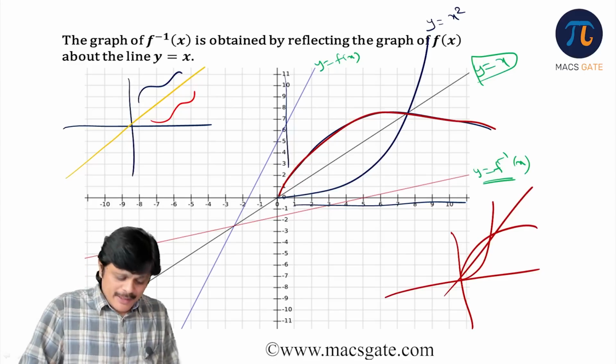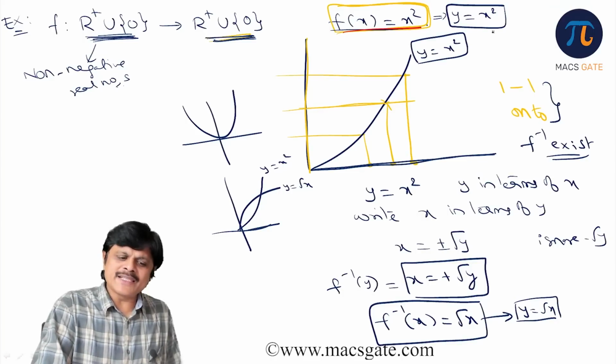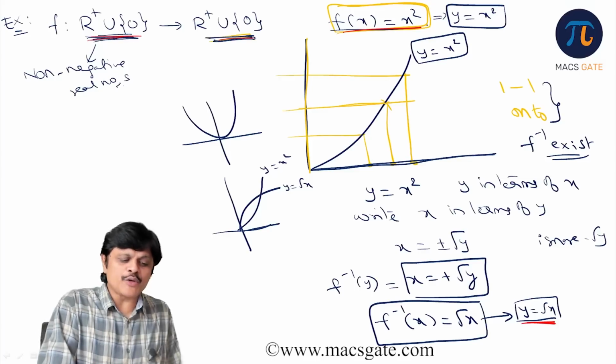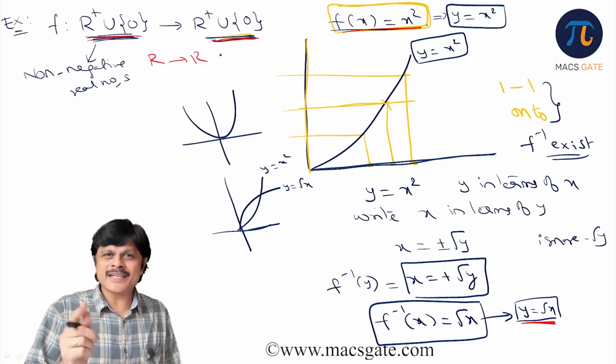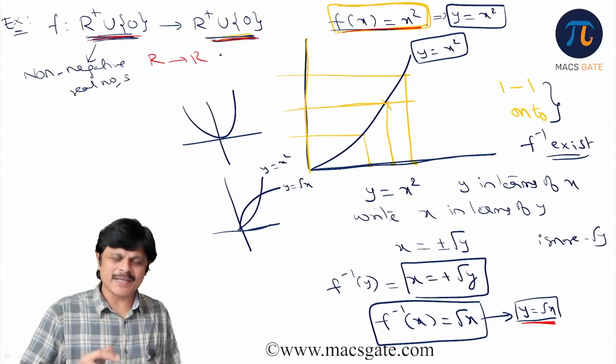So in this previous example, for y is equal to x square, the inverse is y is equal to root x, and it exists if the domain and codomain are defined like this. But if you take R to R, the inverse function does not exist. It is an inverse relation, but not an inverse function. Please remember that.